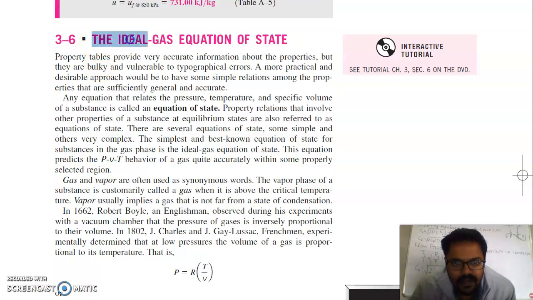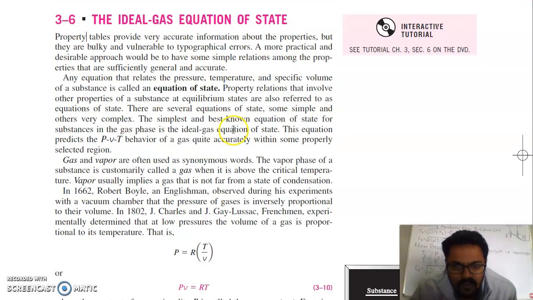We will discuss the ideal gas equation of state. What is the ideal gas equation? Property tables provide very accurate information about properties, but they are very bulky and vulnerable to typographical errors. A more practical and desirable approach would be to have some simple relations among the properties that are sufficiently accurate.